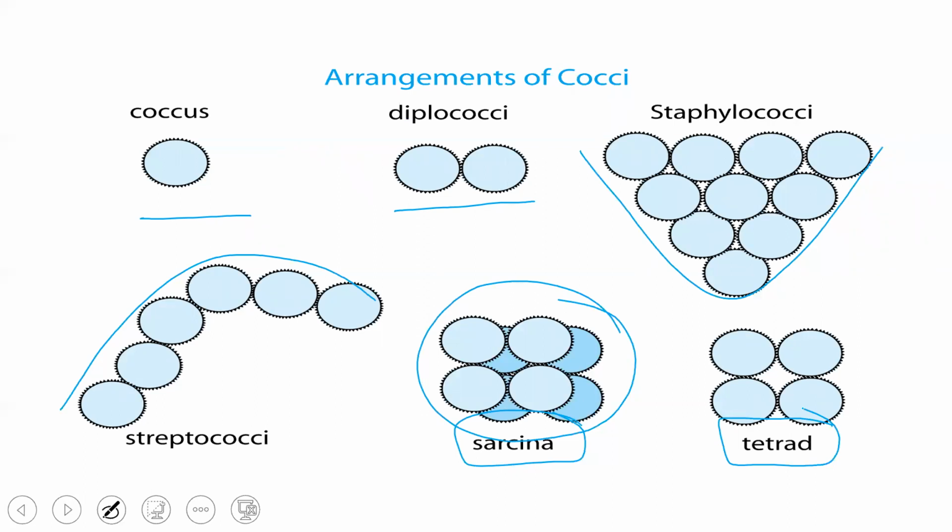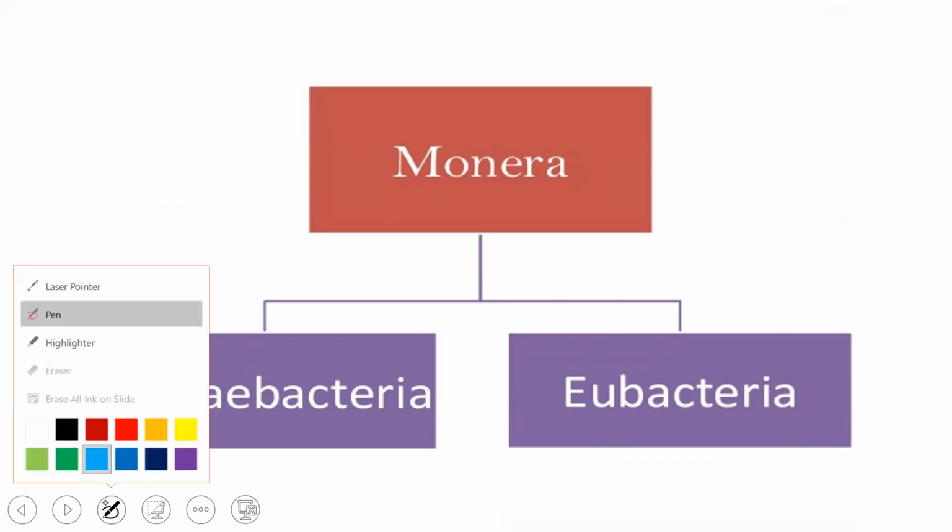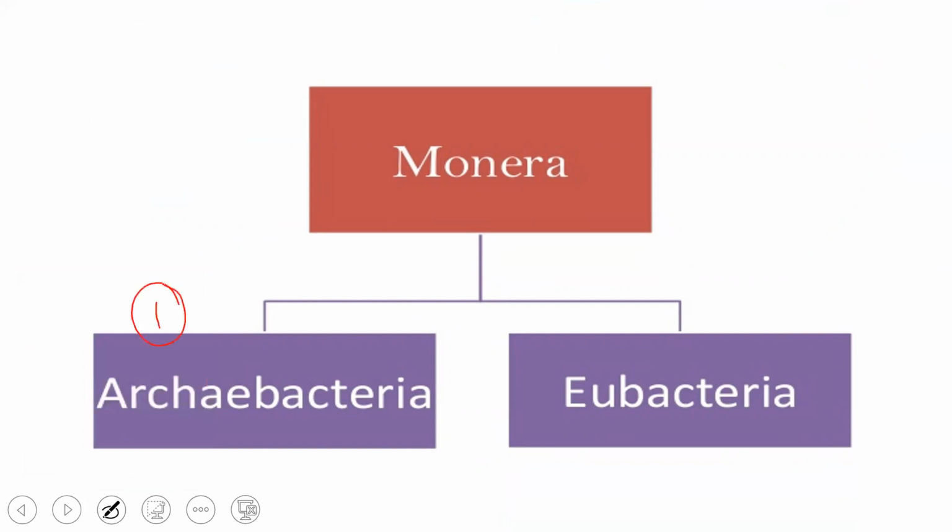They may be monobacillus, diplobacillus, like that it goes on. Coming to the classification of Monera, kingdom Monera is classified into Archaebacteria and Eubacteria. First we'll be learning what exactly is Archaebacteria, and later we'll go ahead with Eubacteria.